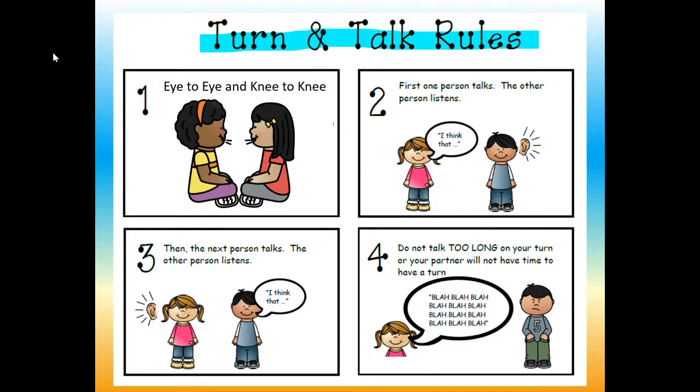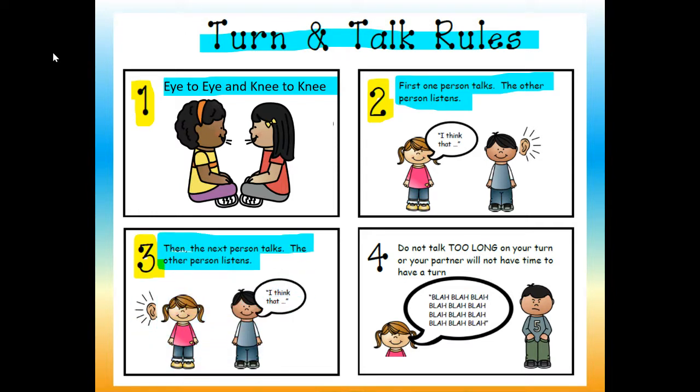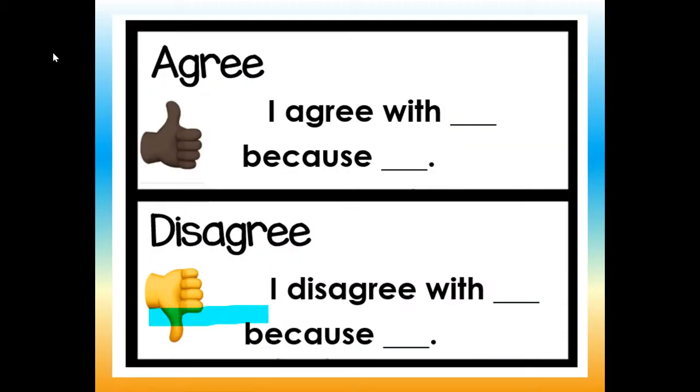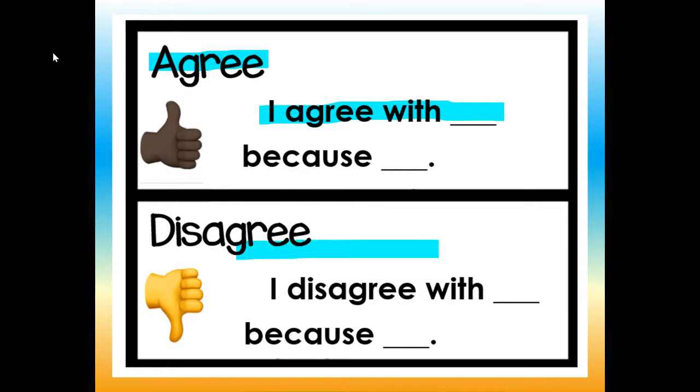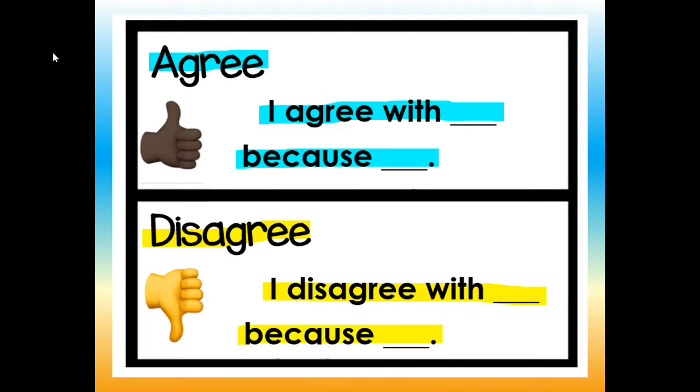Let's go over our turn and talk rules. If you have a partner at home, make sure you're eye to eye and knee to knee. That means you're facing and looking at the speaker. Number 2, first one person talks, the other person listens. Number 3, then the next person talks, the other person listens. 4, do not talk too long on your turn, or your partner will not have time to have a turn. So you may agree with me, and if so, you could say, I agree with you because, and tell me why. Or you may disagree and say, I disagree with you because, and tell me why.